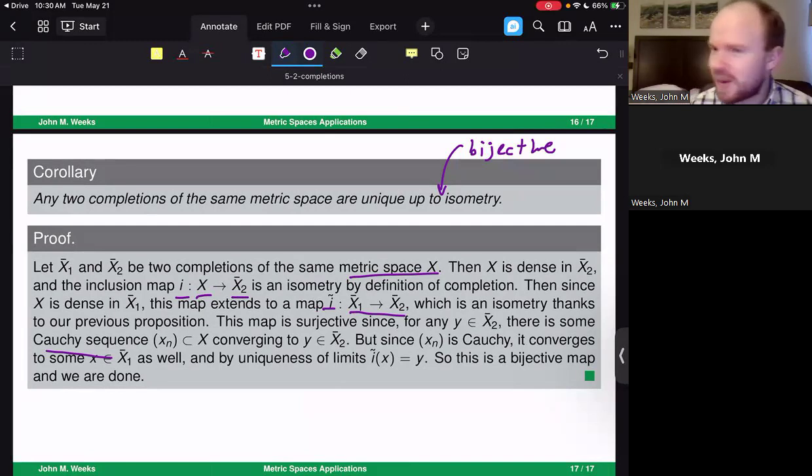Is there another way to complete the rational numbers other than just giving the real numbers? Up to bijective isometry, no. Anything else that you could say is a completion of the rational numbers is really isometric entirely to the set of real numbers. So that does it here for us today.